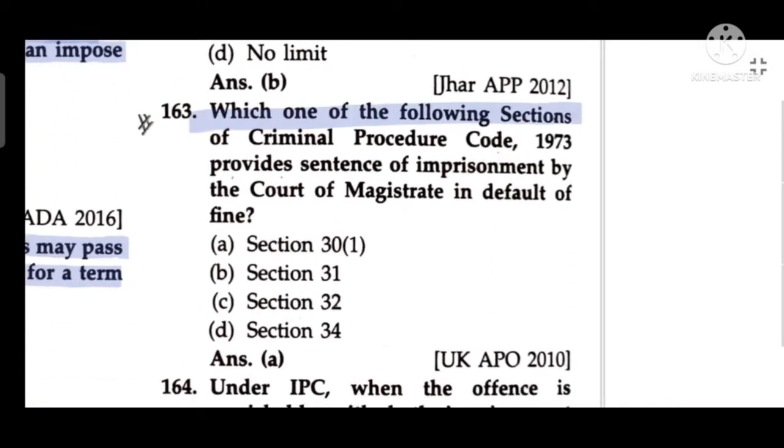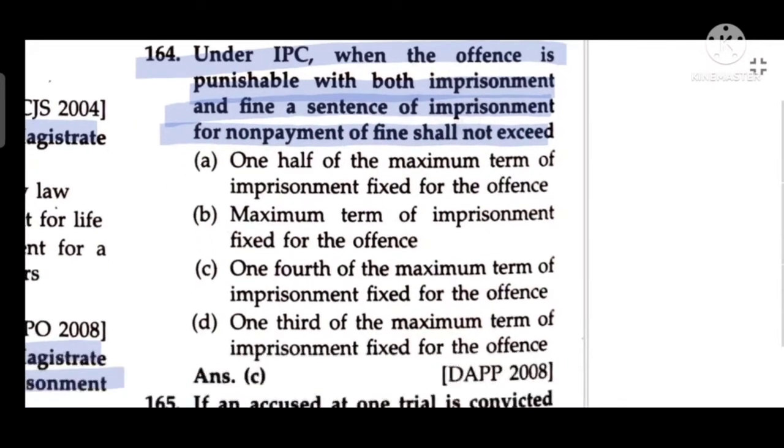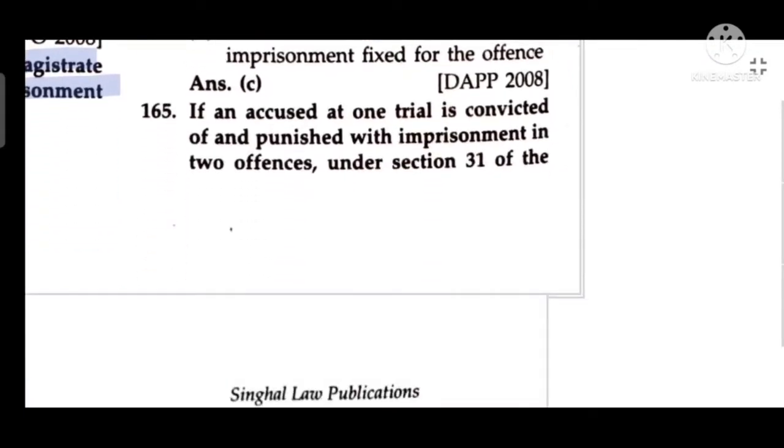Which one of the following sections of C.R.P.C. 1973 provides for sentence of imprisonment by the court of magistrate in default of fine? Section 31. When the offence is punishable with both imprisonment and fine, the sentence of imprisonment for non-payment of fine shall not exceed 1/4 of the maximum term of imprisonment fixed for the offence.